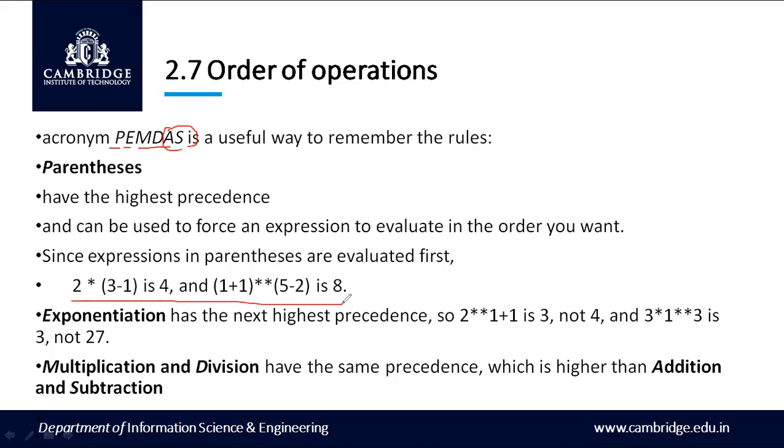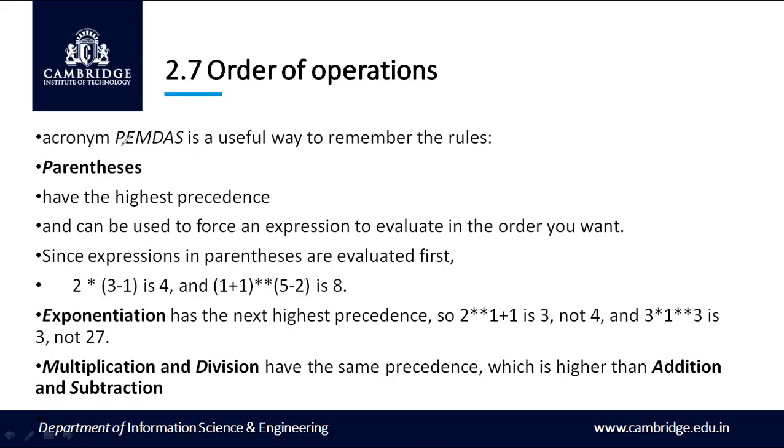Here you can see an expression. In this example, all the bracket expressions will be computed first. Then comes the exponentiation, which has the second priority. Next is multiplication and division. And the last priority goes to addition and subtraction. So this is the order of operations.